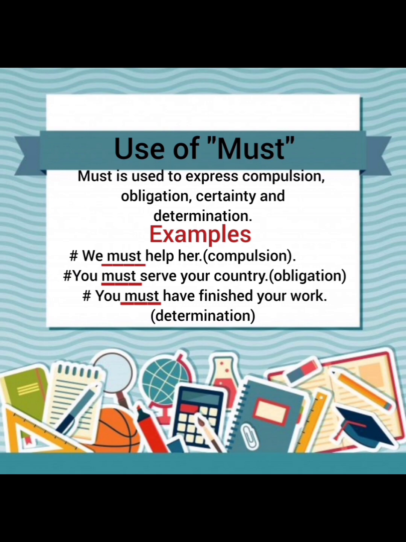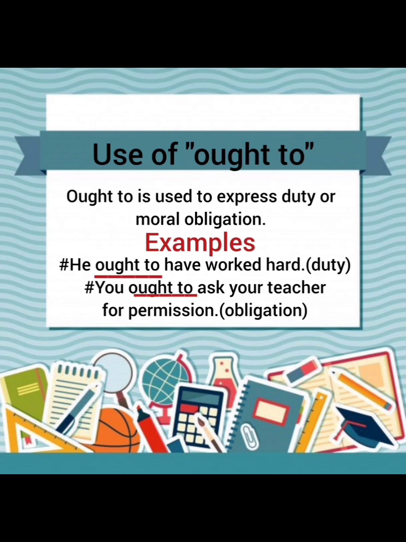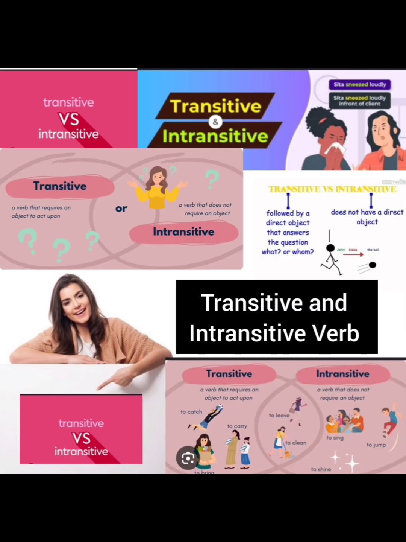It's a determination. Then ought to is there. Ought to is used to express duty or moral obligation. For example, he ought to have worked hard. It's a duty. You ought to ask your teacher for permission. It's an obligation. Ought to and have to are mostly similar, so we can use them as modal auxiliaries in our writing. Transitive and intransitive verbs.